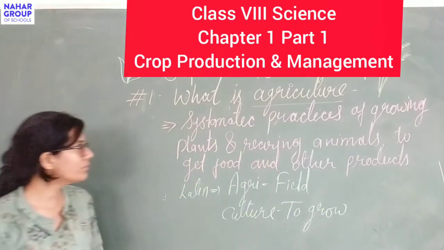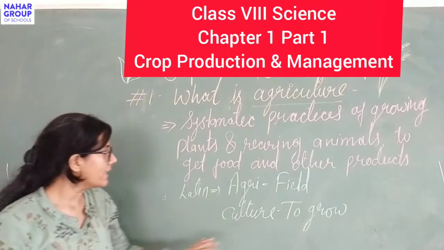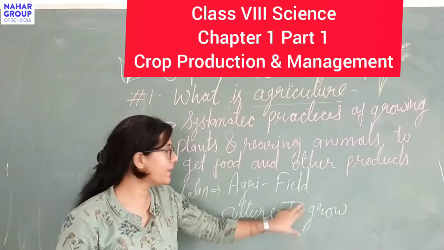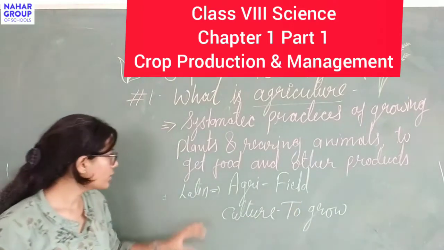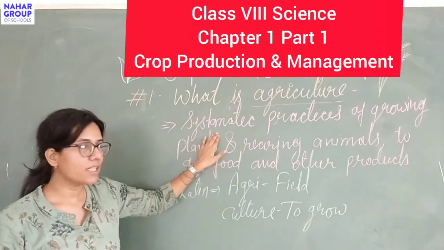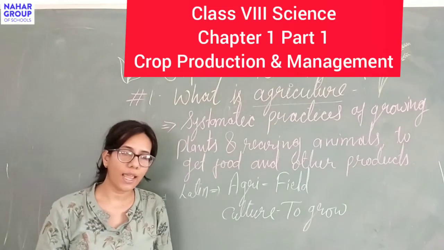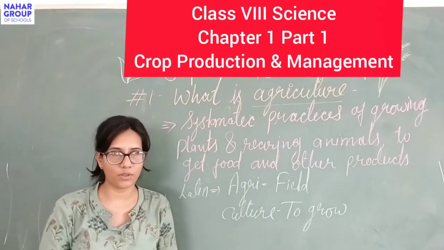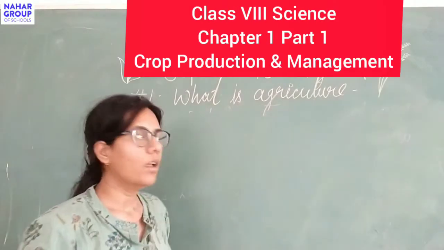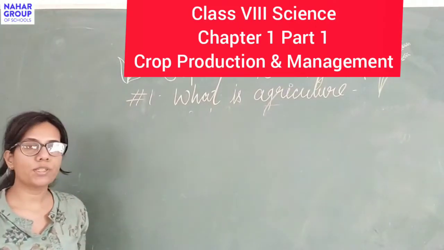So with the help of this word itself, we can understand its meaning: growing something in a specific area which is called a field. So the word agriculture represents the systematic practices which are done to grow plants and to rear animals to obtain food and other products.